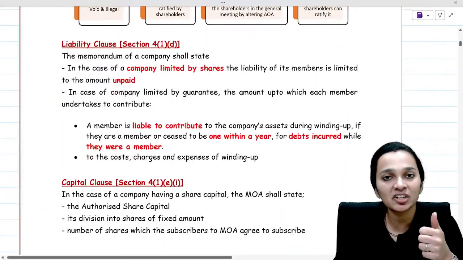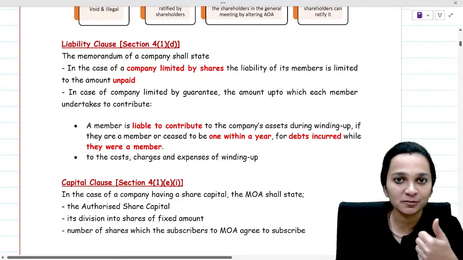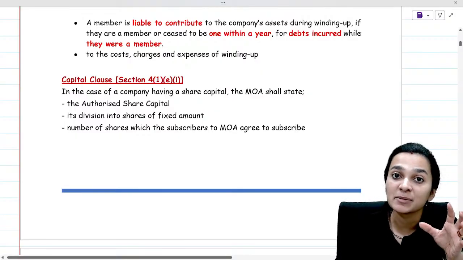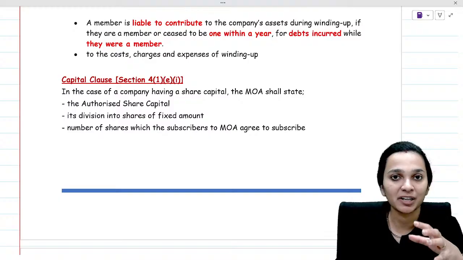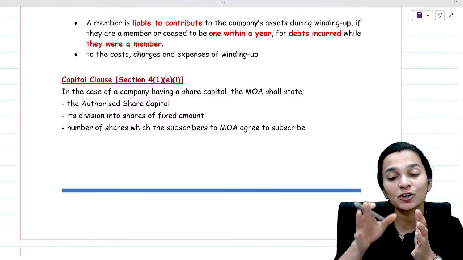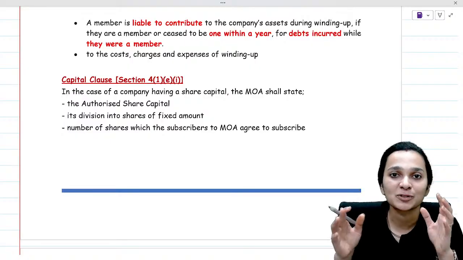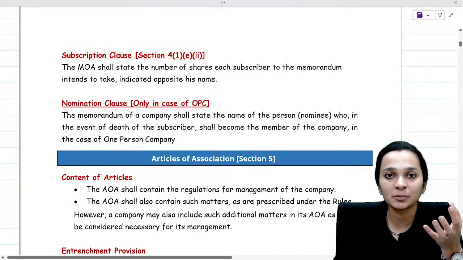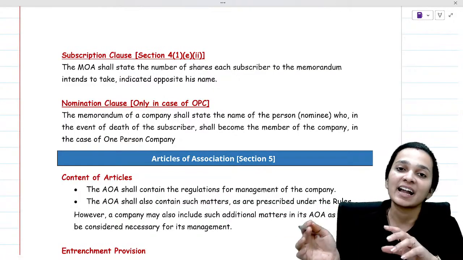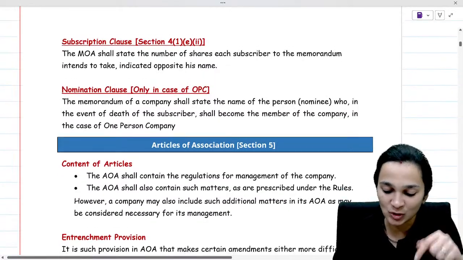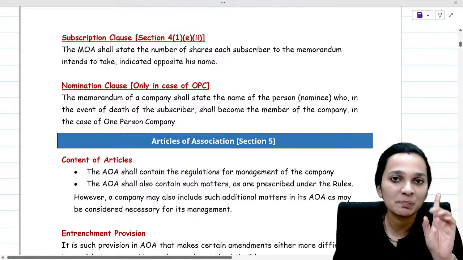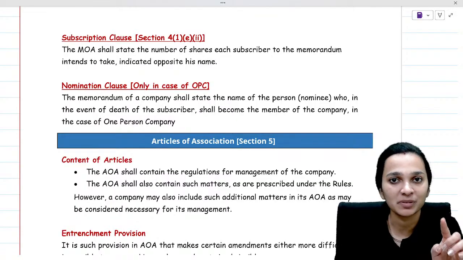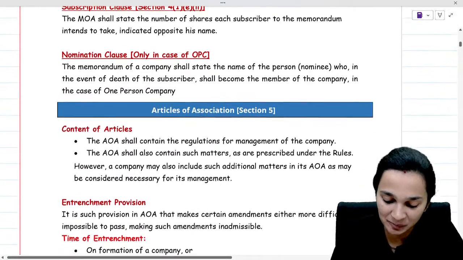Then comes your liability clause. Liability clause signifies the liability of members of the company. Capital clause states the authorized share capital, that is the maximum amount which can be raised by the company by way of issue of its shares, the number of shares in which the authorized share capital is divided, and the face value of each share. All of that is stated in the capital clause. Then comes the subscription clause, wherein the subscribers to the memorandum sign and take one share each. Nomination clause is there only in case of a one-person company, wherein the member states the name of the nominee who shall become the member in case of his death or incapacity.